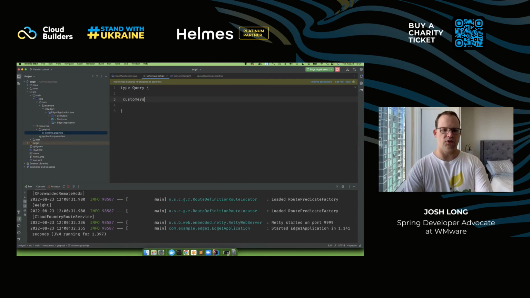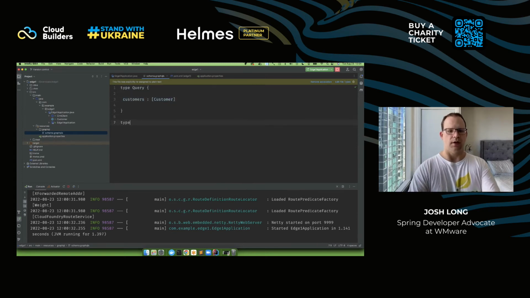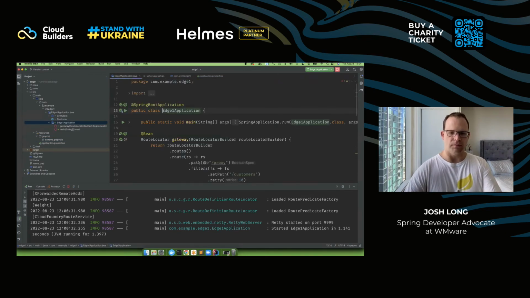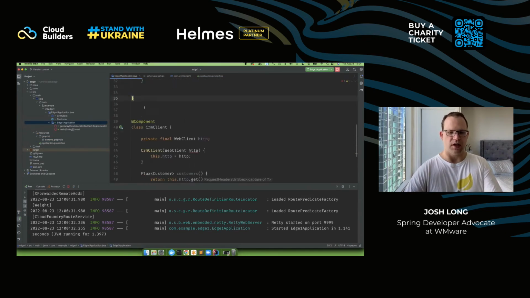So here, customers returns all the customer data. This is a field called customers that returns an array of customer types. I have to define that customer type here. But notice that this doesn't have to be, in this case it is, but it doesn't have to be the same as our entity in our Java code. That's the benefit here, that we have this little bit of indirection.